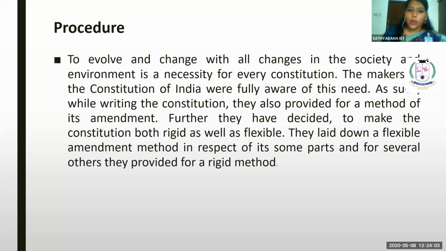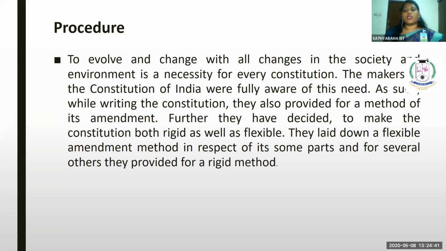Okay. So to evolve and change with all changes in the society and environment is a necessity for every constitution. The makers of the Constitution of India were fully aware of this need. As such, while writing the constitution, they also provided a method of its amendment. Further, they decided to make the constitution both rigid as well as flexible. They laid down a flexible amendment method in respect of some parts, and for several others, they provided for a rigid method. Okay, for some parts it is flexible, and for some parts it is rigid.